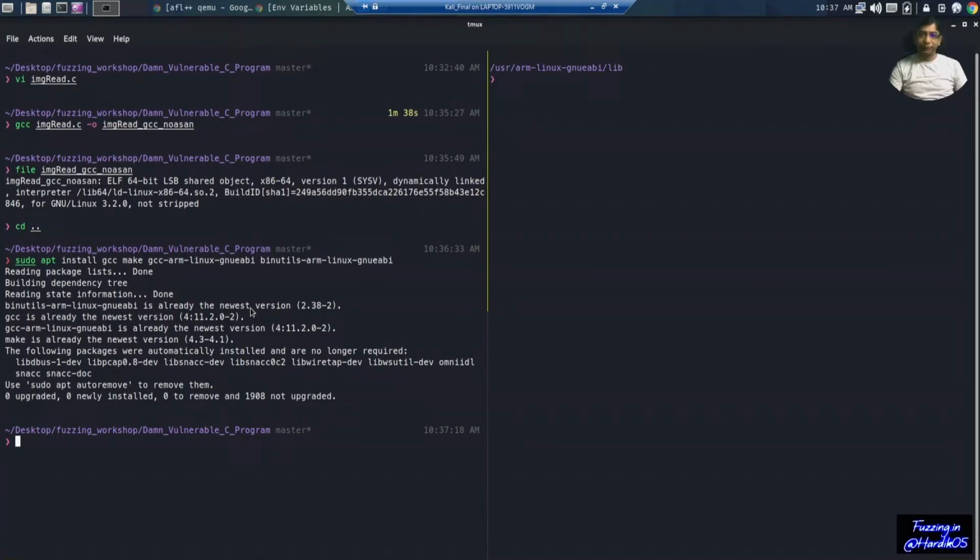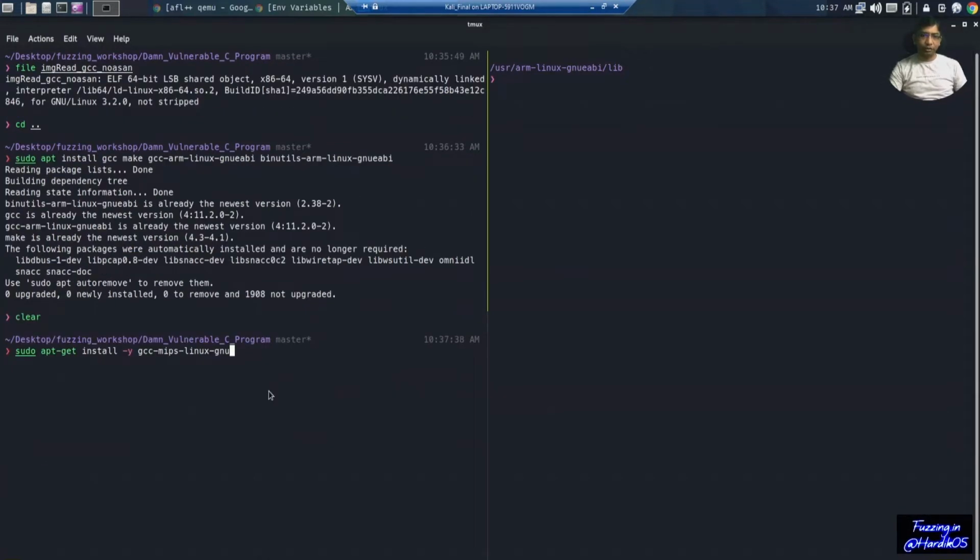Similarly, if we want to install cross-platform compilation for MIPS, then we need to install those toolchains, and for that we need to run this command, which will install GCC for the MIPS architecture.